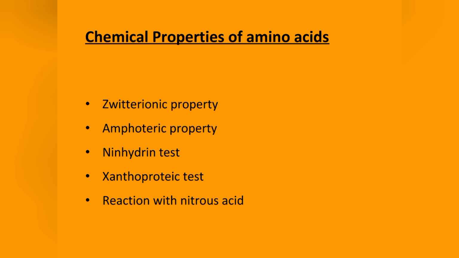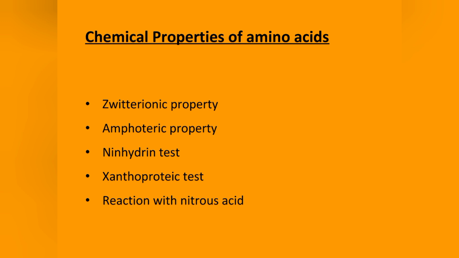They contain an amine group that is basic and a carboxylic group that is acidic. The amine group is the stronger base, and so it picks up a proton from the carboxylic group to leave a zwitterion. The neutral zwitterion is the usual form of amino acid that exists in solution.